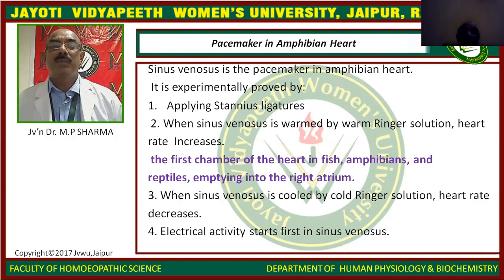It is the first chamber of the heart in fish, amphibians, and reptiles, emptying into the right atrium. When the sinus venosus is cooled by cold Ringer solution, the heart rate decreases. Electrical activity starts first in the sinus venosus.